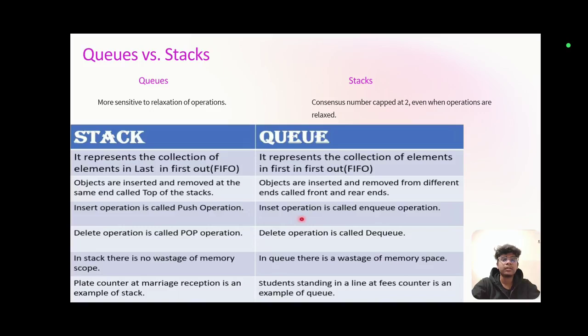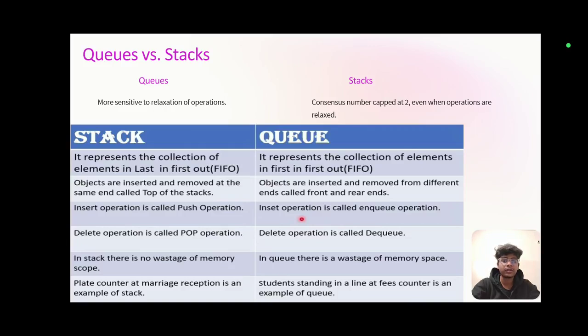Queue's difference with stack. Stack represents a collection of elements in last in, first out order; queue is first in, first out. In a stack, objects are inserted and removed at the same end, called the top of the stack. Objects are inserted and removed from different ends in a queue. The insert operation is called push in a stack. The insert operation in a queue is called NQ. The delete operation is called pop in a stack. The delete operation is called DQ in a queue.